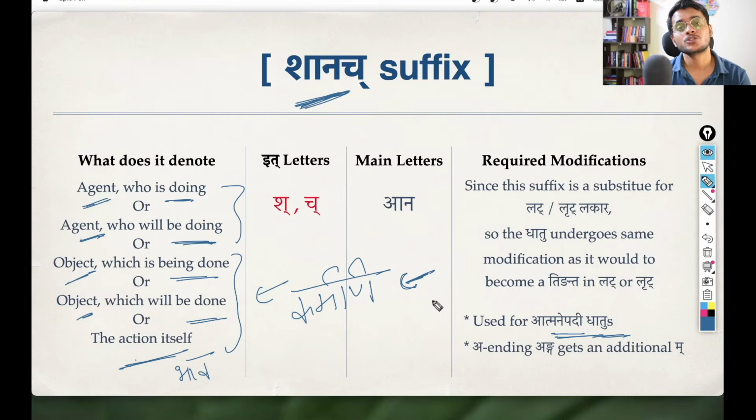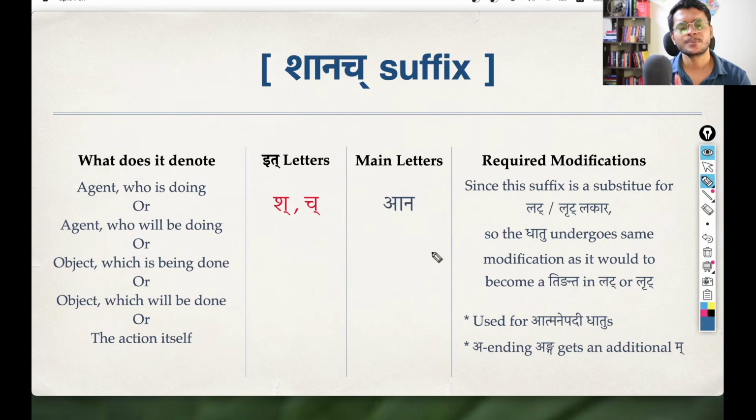In karmani prayoga, that is the passive voice, the object is the pradhana. The karma is the pradhana. So whenever we are constructing a passive voice sentence, a karmani prayoga vakya, to describe that karma, that object, which is the pradhana there, the Shanach pratyaya can be used. Again, this will be more clear when we take the examples. But essentially, Shatra and Shanach do the same kind of thing.